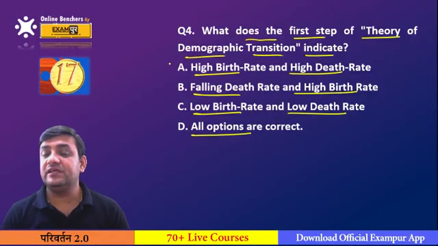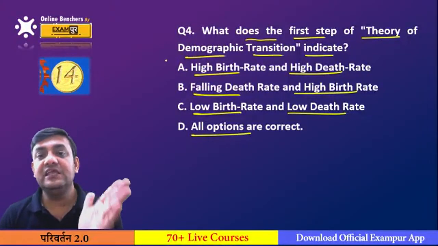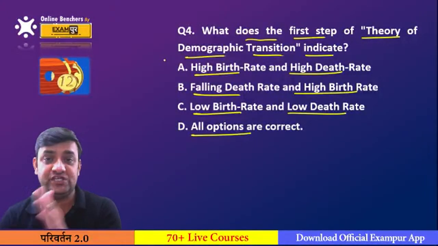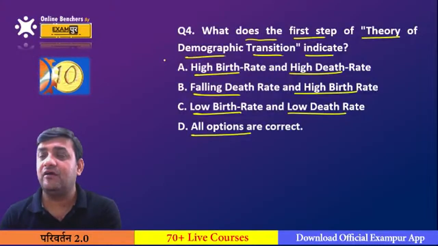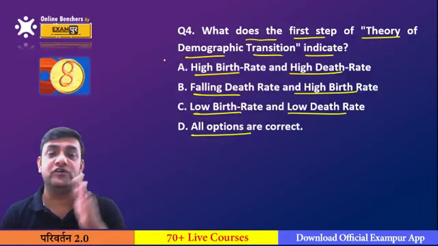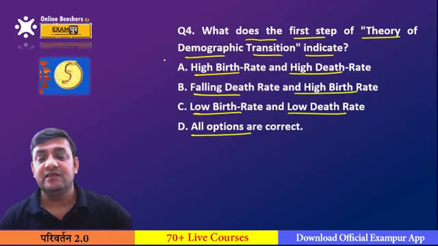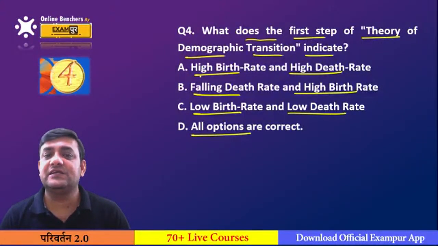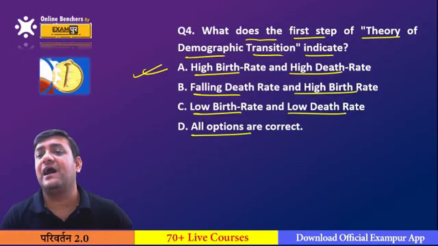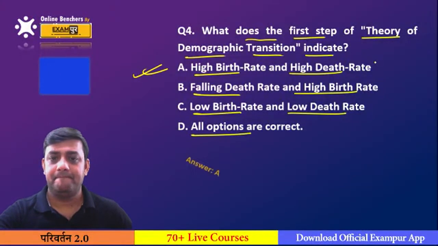I must tell you one thing, that when you read the census, when you go through the census data, we always say that the year 1921 is considered the year of demographic transition, or it is called the year of great divide, or the year of population divide, because after 1921 onwards, the growth rate of population in India has been registered in the positive sense. So the demographic transition basically indicates which thing? You will say it always indicates high birth rate and high death rate. This is the demographic transition. Exactly, this is the meaning.